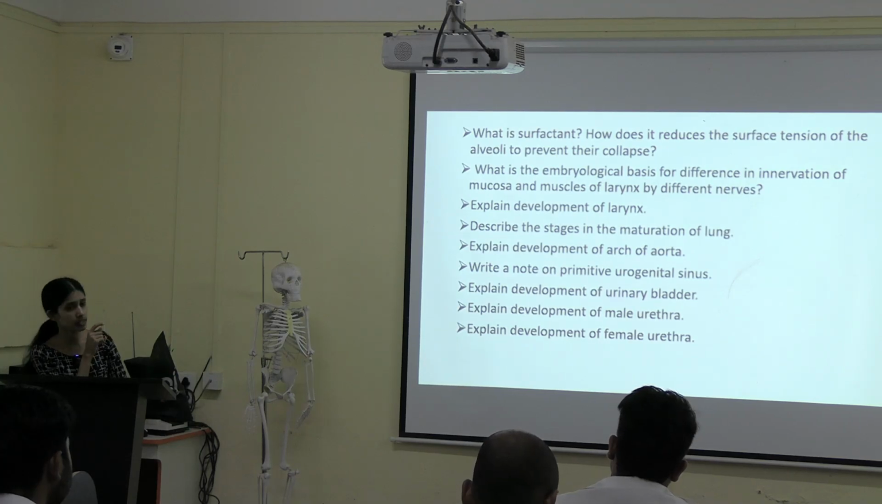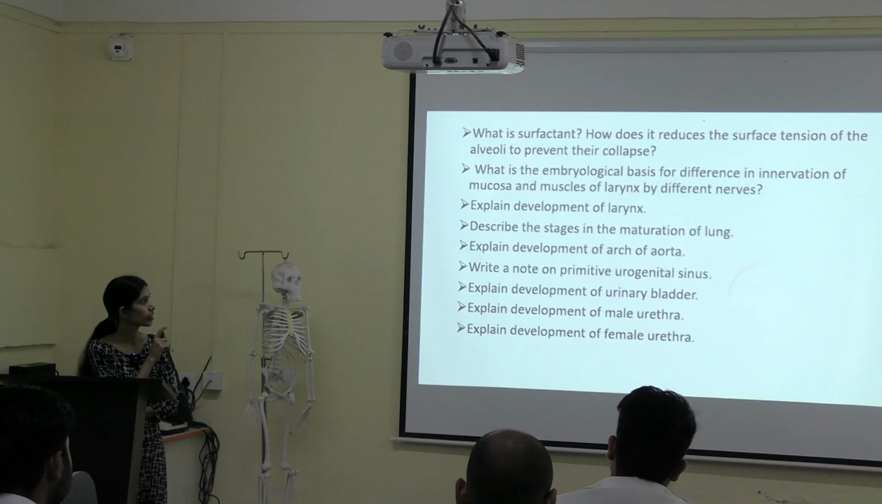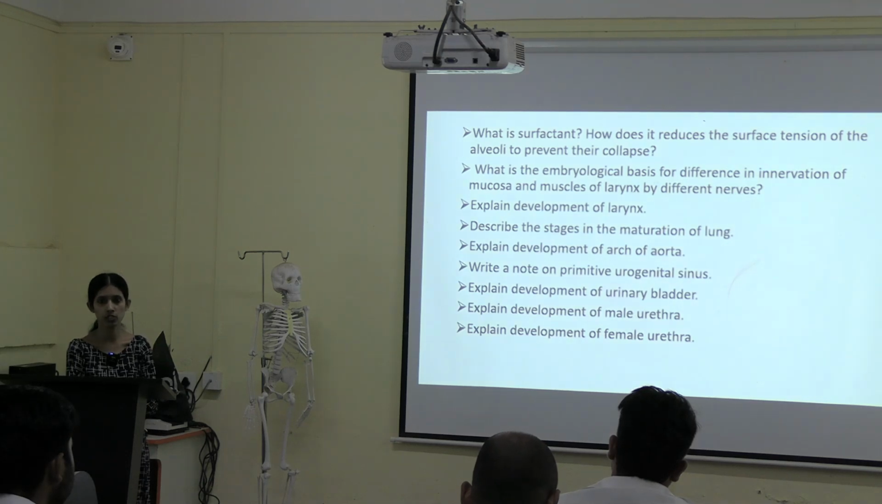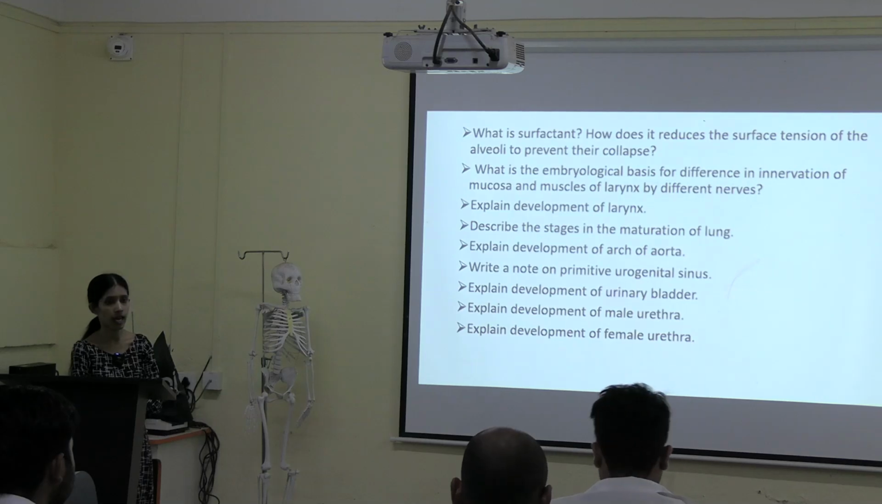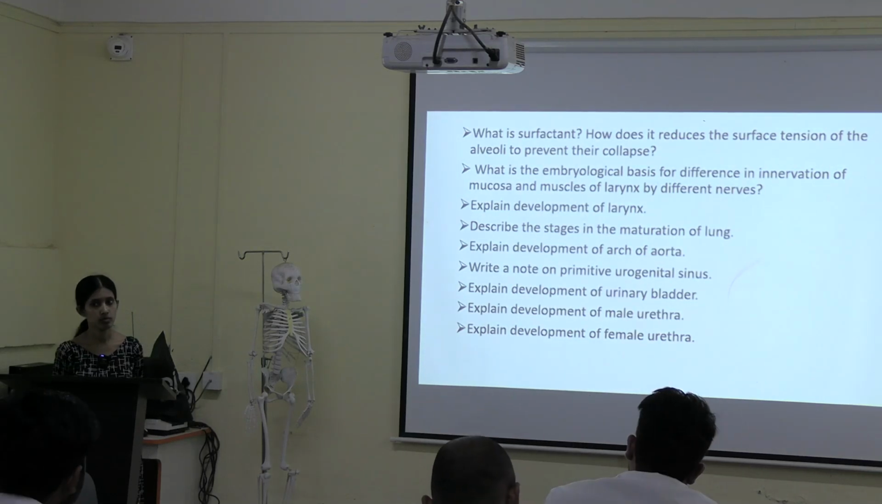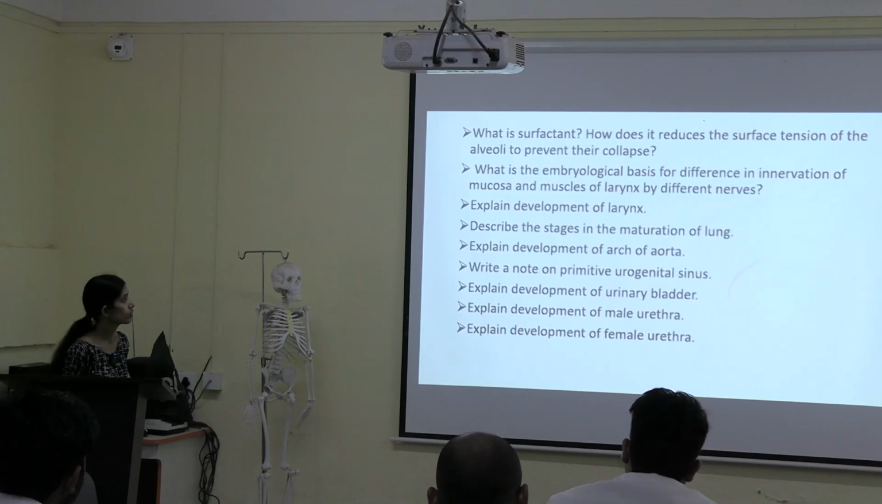They are asking what is the embryological basis for the different innervation of the larynx. I already mentioned superior laryngeal nerve and recurrent laryngeal nerve. Two different types of nerves are supplying to your larynx region. So what is the embryological basis for that? Fine, we'll go to the next question.